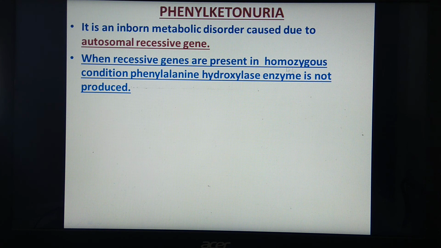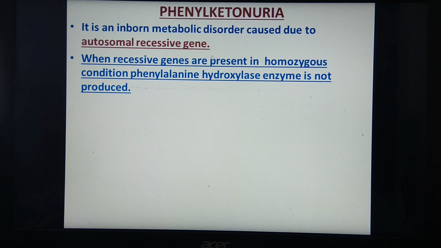When recessive genes are present in homozygous condition, phenylalanine hydroxylase enzyme is not produced. See, what is the condition? When the recessive gene is present in homozygous condition. Suppose we consider small p for phenylketonuria, then small p will be the homozygous condition.